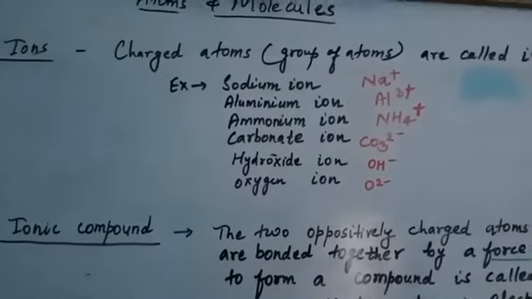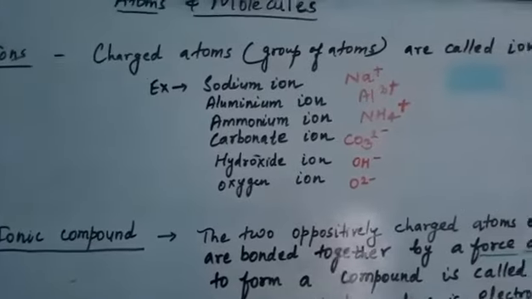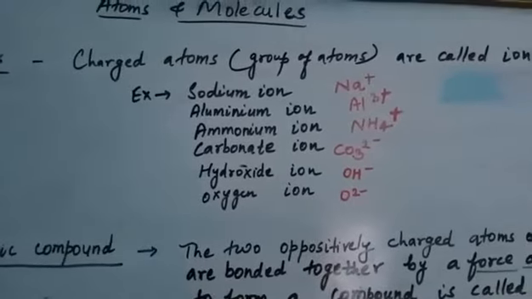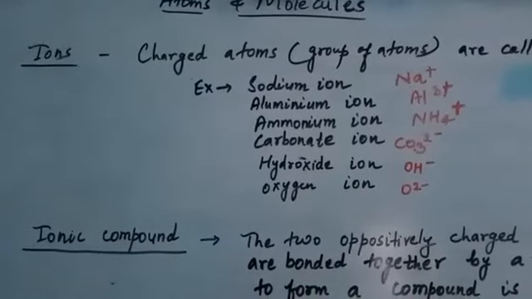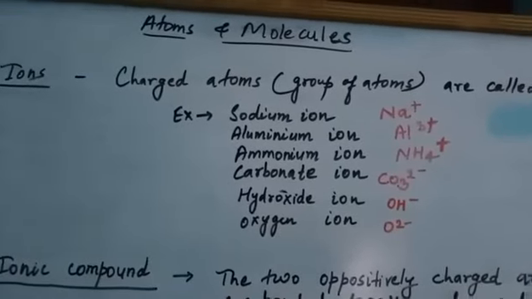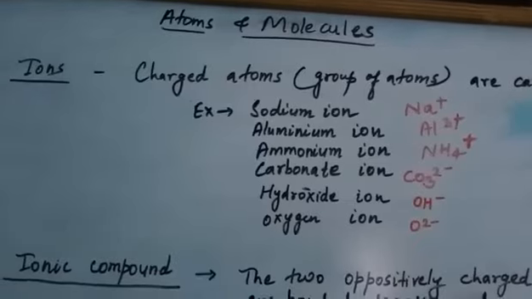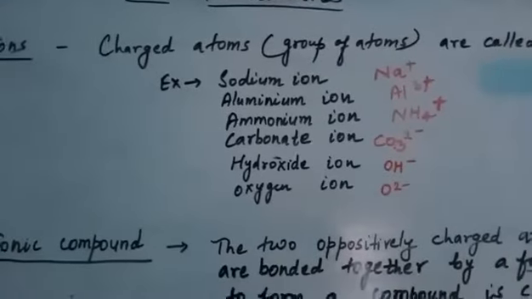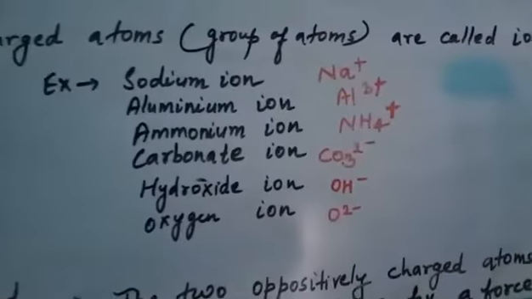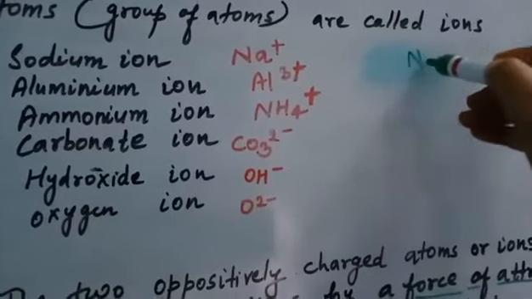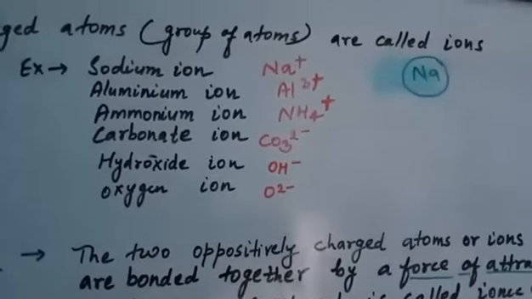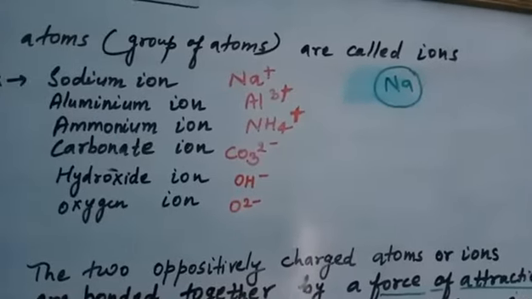That means when an atom gets charged or when an atom acquires a net charge on it, then it is called as an ion. So ions consist of single charged atom or a group of atoms that have net charge on them. We will see some examples of ions. You can see sodium ion. When sodium is an atom, we'll just show it like this. Okay, this is one atom of sodium, or we can say it is just one sodium atom.